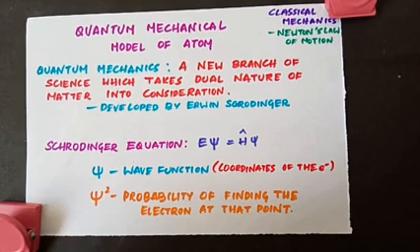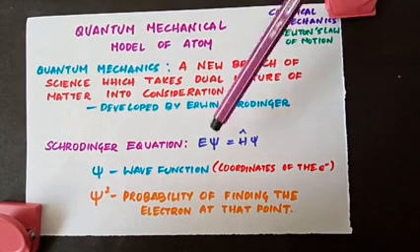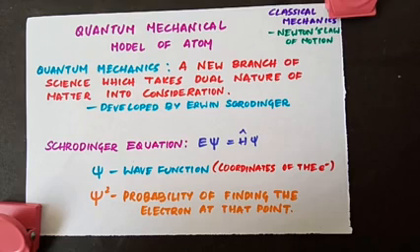We have seen about these quantum numbers in the previous video, and I told you 3 quantum numbers come as a solution when we solve the Schrödinger equation, and we have included the fourth quantum number, which is the spin quantum number, to describe the spin of the electron. As I told you already, as many wave functions are possible for an electron, there are many atomic orbitals in an atom.